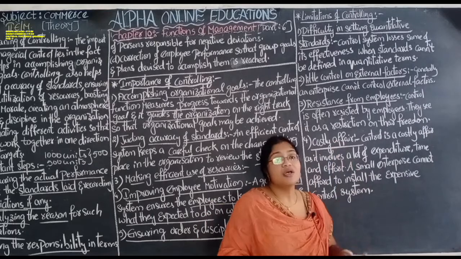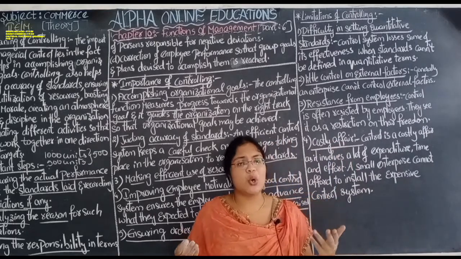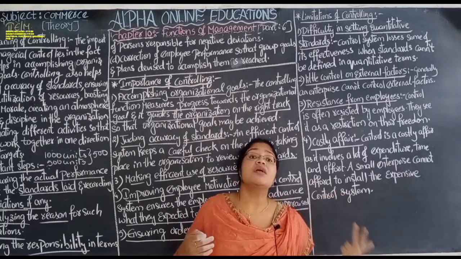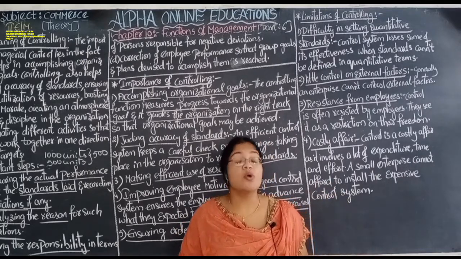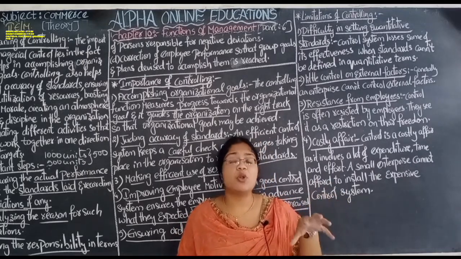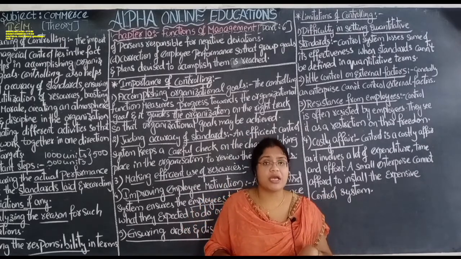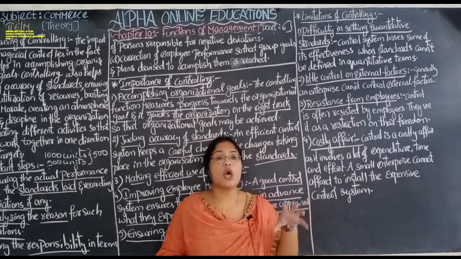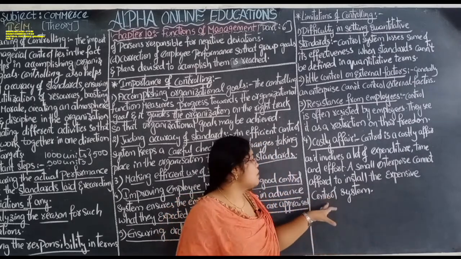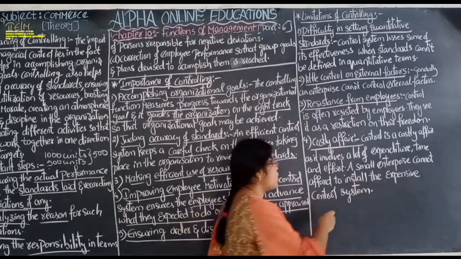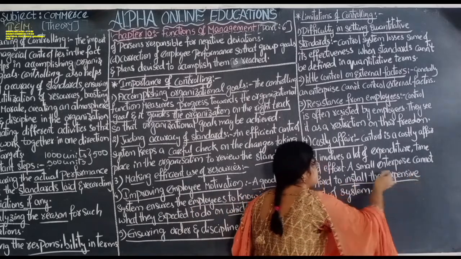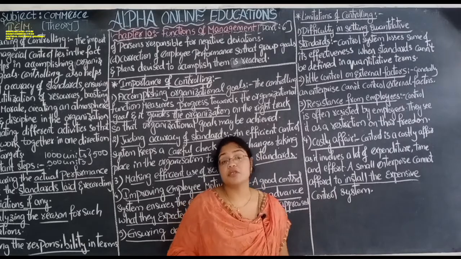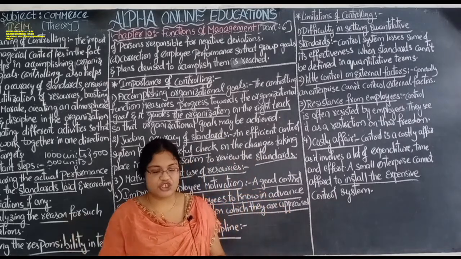Costly affair. While making control, it requires more time, more effort, and more money also. So this is possible only for large business organizations. It is not possible for small business organizations because it is very expensive to install.